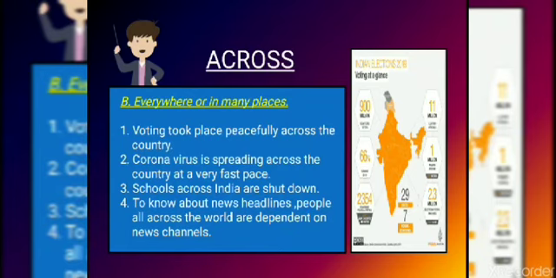Yes, very true. These days we are not going outside, we are not meeting people. Whatever information we are getting is through television sets, through news channels only. So to convey the meaning of everywhere and in many places, we have used the word across.